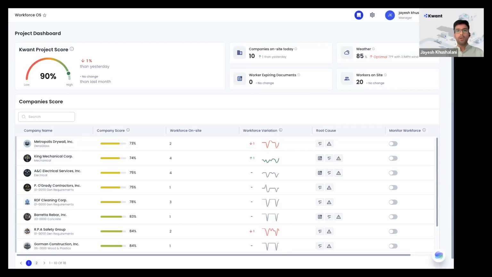Let's say on a job site you would ask a project manager or a super, hey, do you know about this? How many workers are on site? Or how many workers are working on third floor right now? Or how many people have gone through the turnstile since morning? So these type of questions, you have to generate reports for, apply filters and look through the data. We wanted to create a simple tool so that, how you are asking in natural language to your project manager and safety managers, you can simply go and ask Bob these questions in that exact same language. So consider Bob as your companion on the job site who is going to run these reports for you.